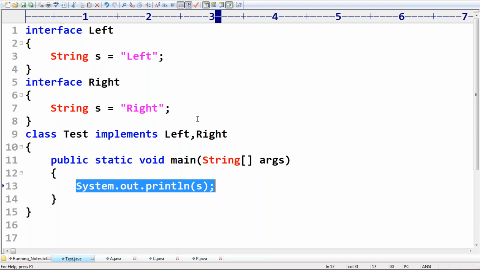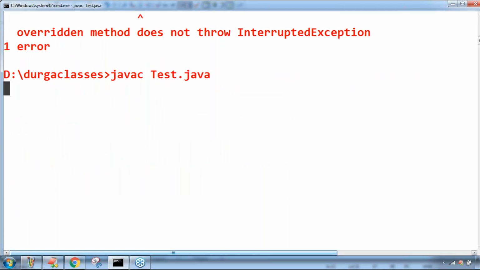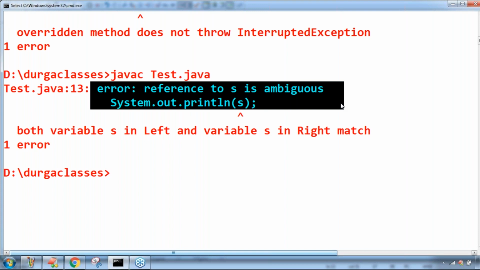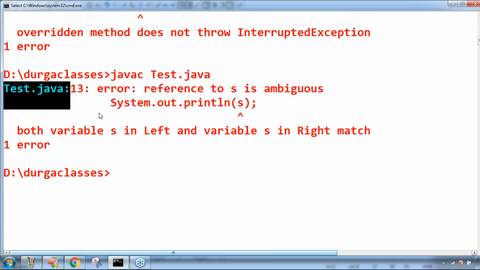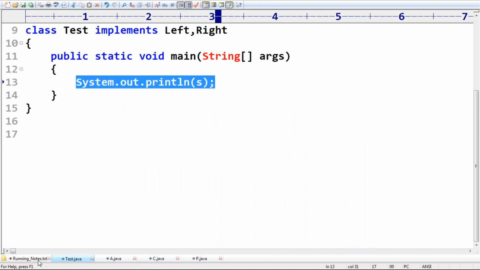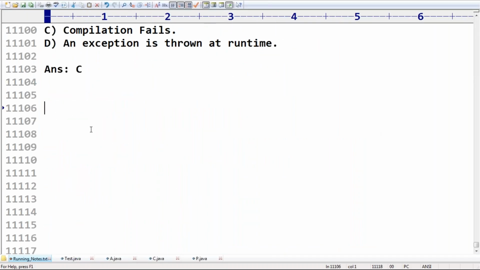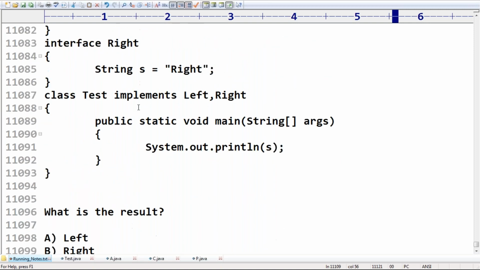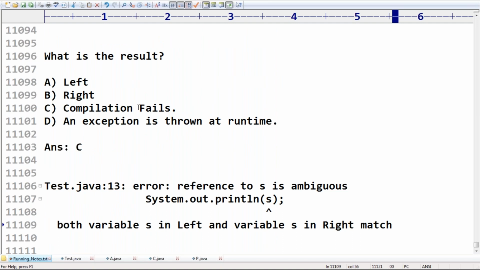That is the compile time error we are getting, because this variable is available in both interfaces and the names matched. So if two interfaces contain a variable with the same name, then in the implementation class we can't access it directly, because an ambiguity problem will come in the picture.